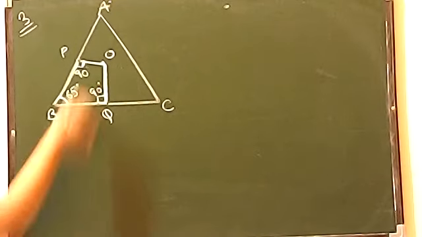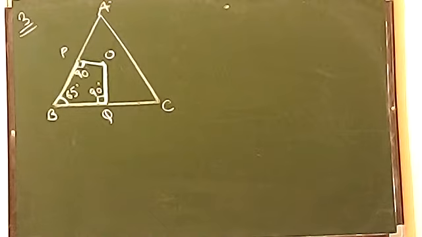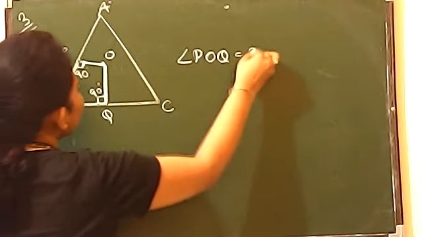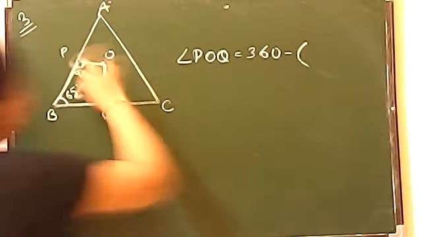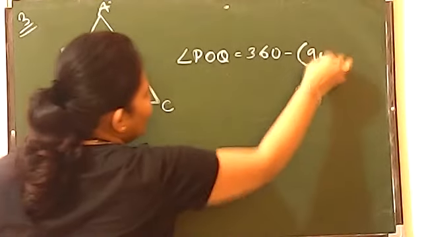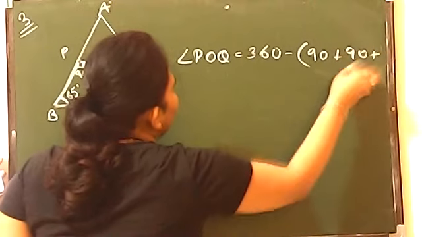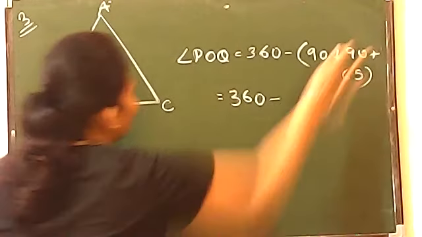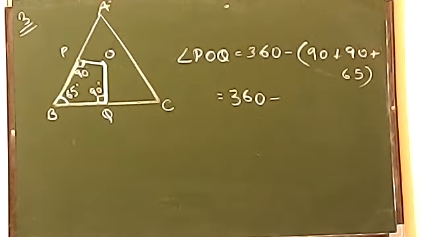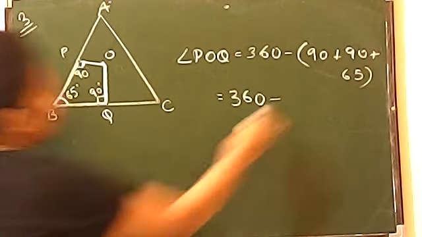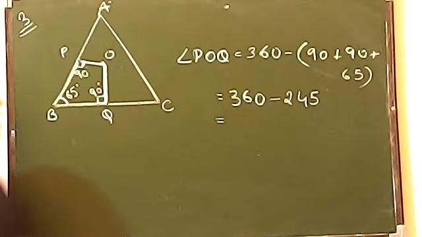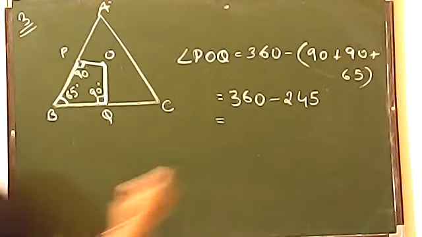Why? Because it's just a quadrilateral, and you know in a quadrilateral the sum of interior angles is always 360. So if you have to find POQ, just subtract from 360 all the three angles which are known to us. That means 90, 90, and 65. So when you add them, 90 and 90 is 180, 180 and 60 gives 240, and 5 together will give you 245 degrees. Now when you subtract it from 360, what will you get, beta? After subtracting, what will you get?